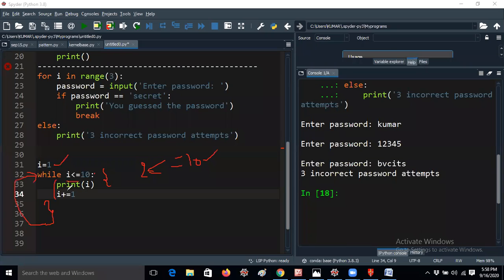So print will already take \n by default. So 1 will be printed, and in the next line the i value will be printed as 2. Again i plus equal to 1 means the i value will be 3. So it will print up to 10, less than or equal to 10. Whenever the i value is 11, the condition less than or equal to 10 fails, and only then it will skip from the while loop. These are just 4 lines you may require for printing the numbers 1 to 10.